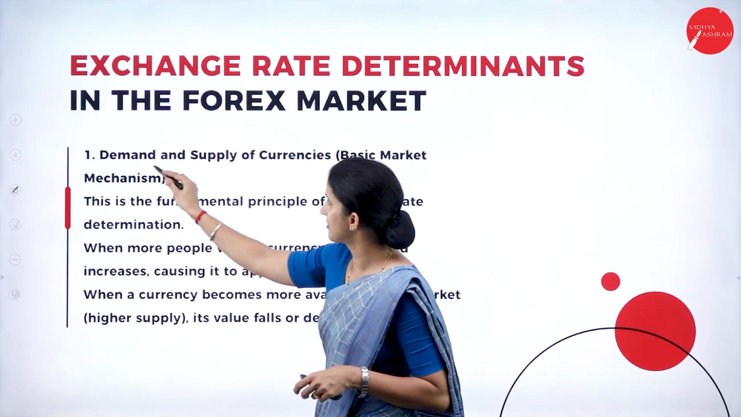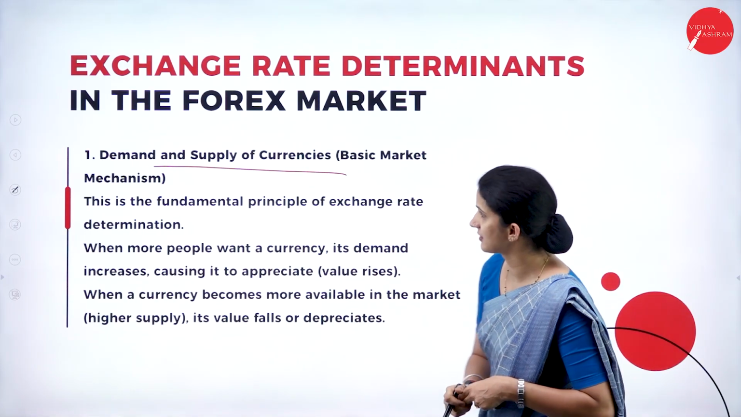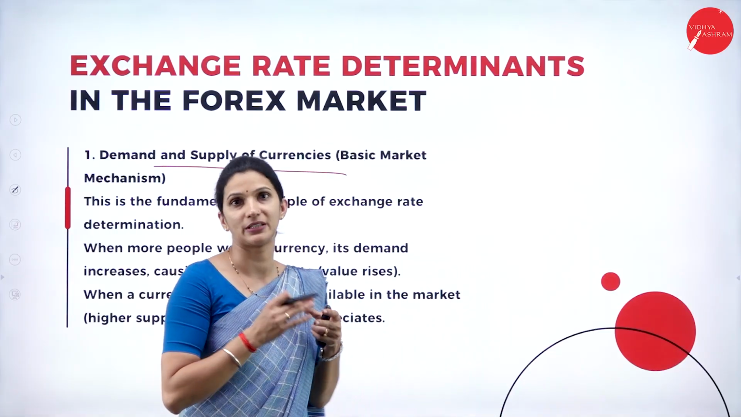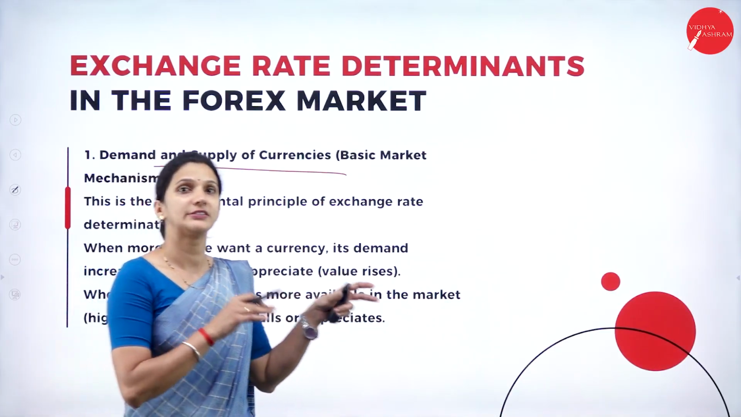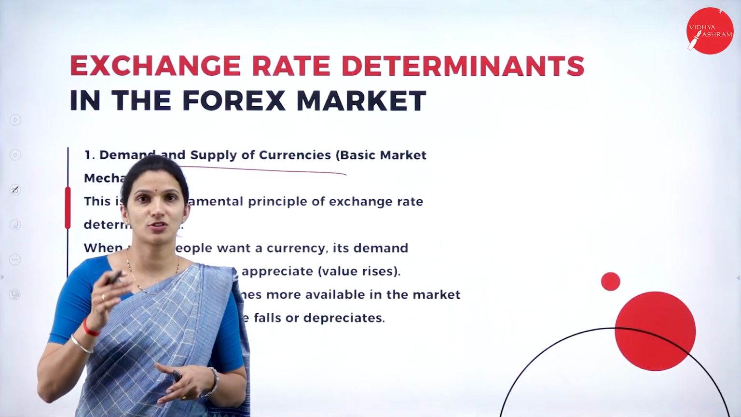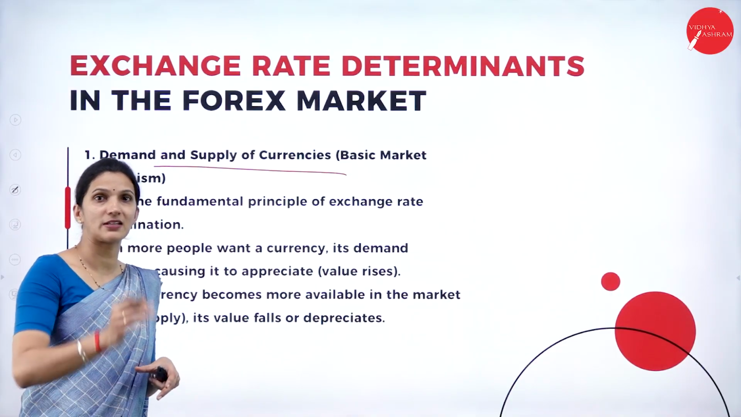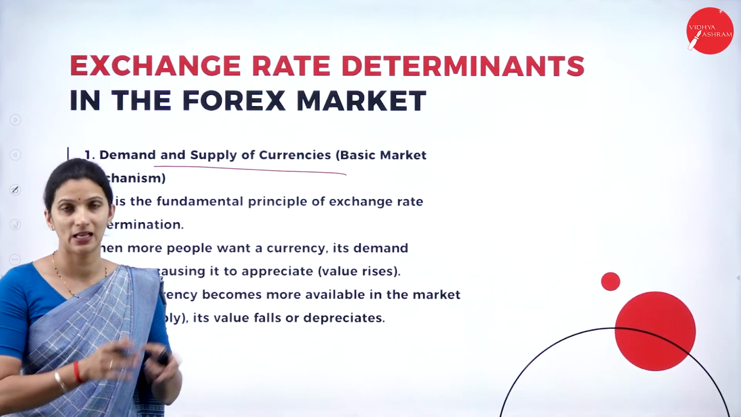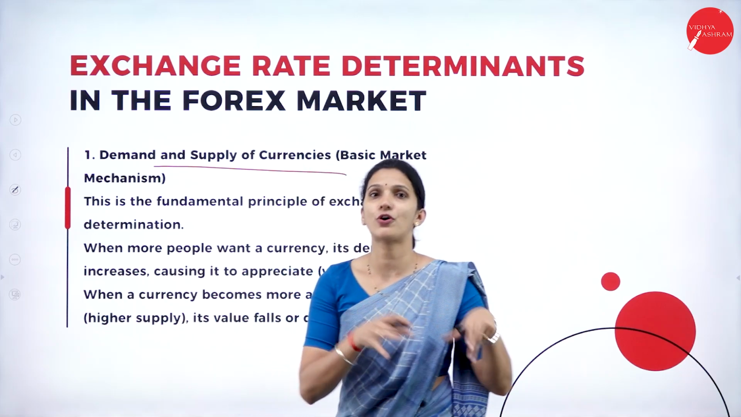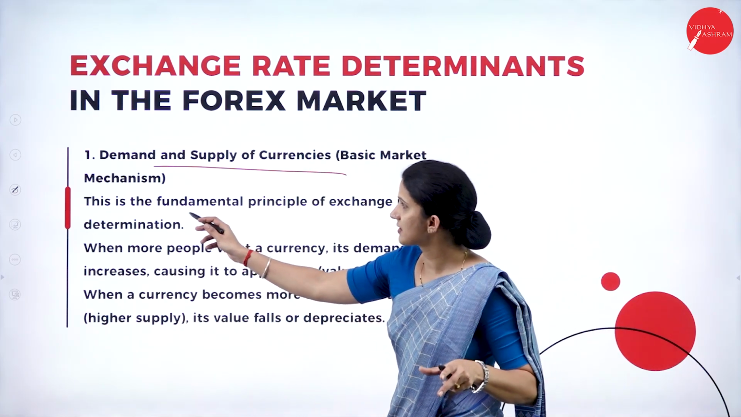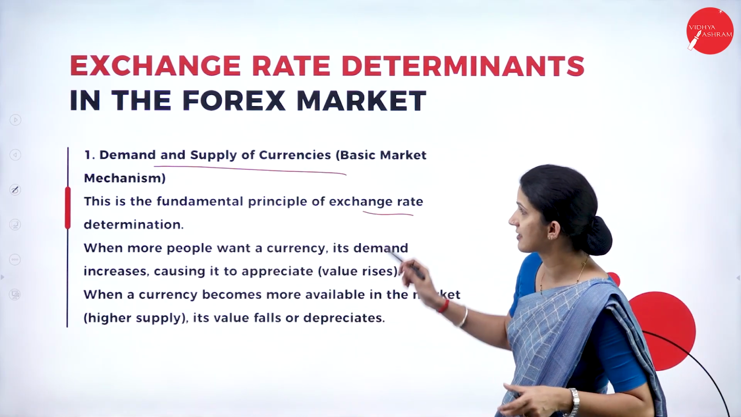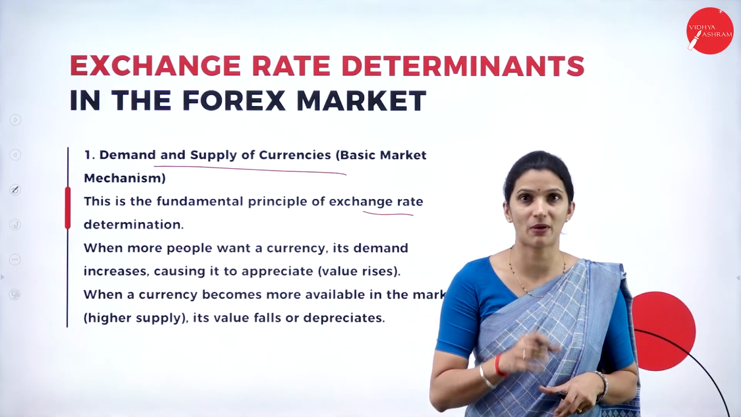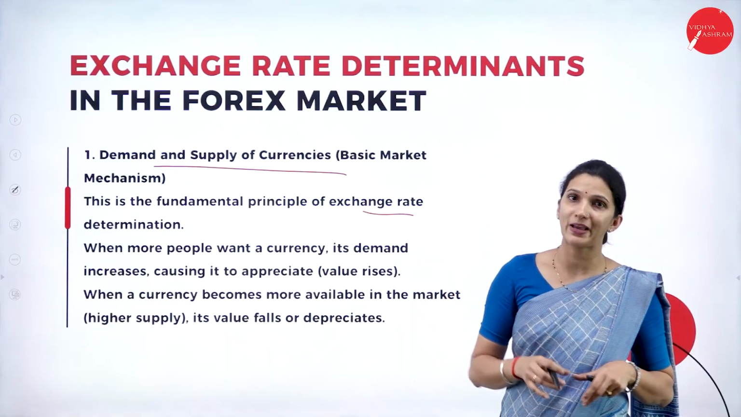First we have the demand and supply of currencies. That is the basic market mechanism. One of the basic mechanisms in marketing depends on demand and supply. The price of any product is hugely influenced by the demand for that product and the supply of that product there in the market. The same mechanism applies to the forex market also. This is the fundamental principle of exchange rate determination. The primary determinant in the forex market is the demand and supply of currency.